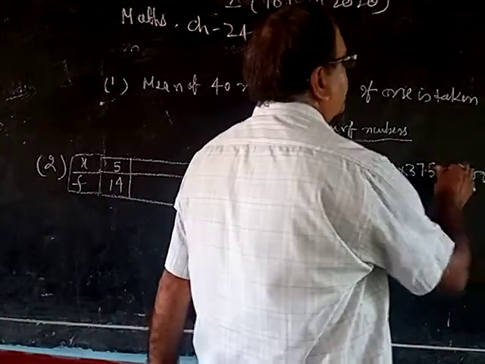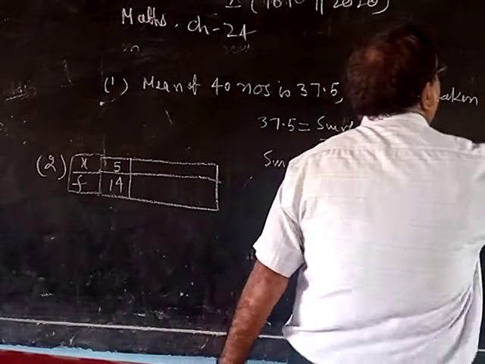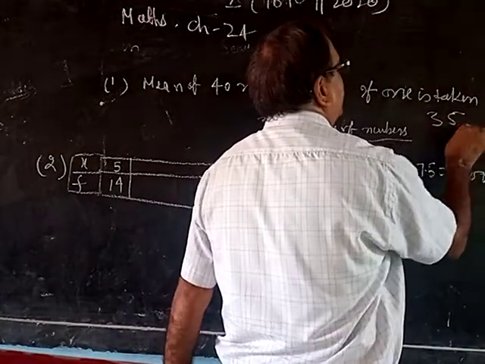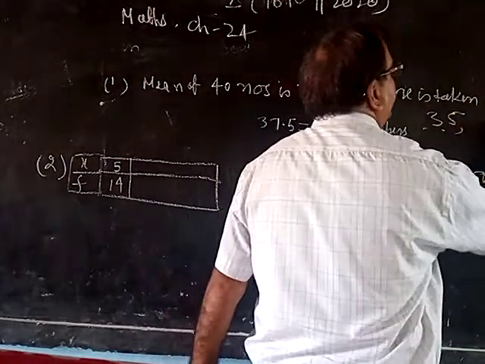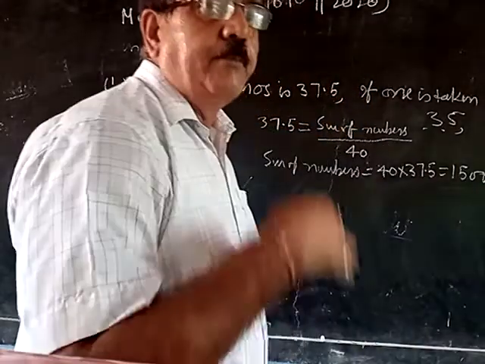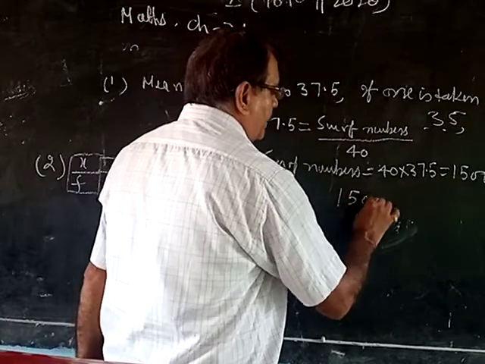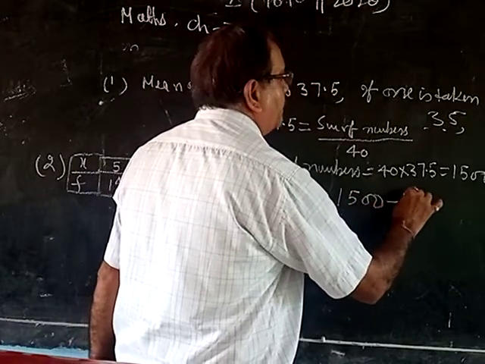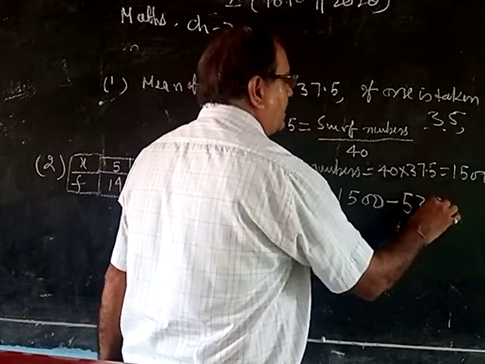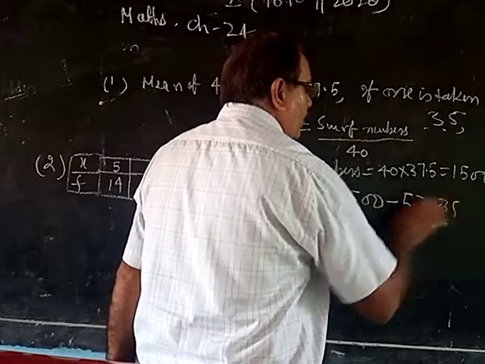Now in this, the correct value was 35, but instead of 35, 53 was taken, reversed. Then we have to find the correct value. So the correct sum will be 1500 taken with 53, but actually it should be 35. So what is the difference?